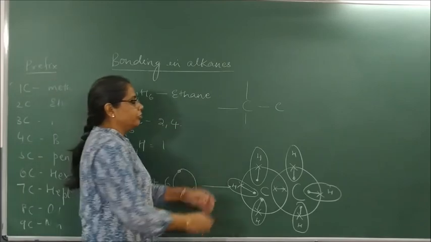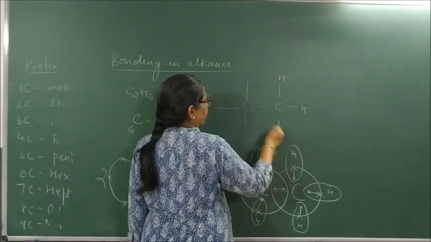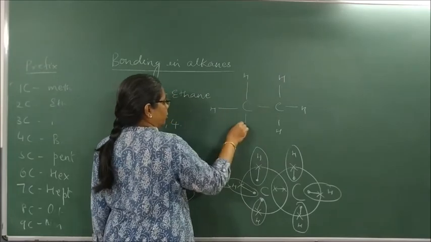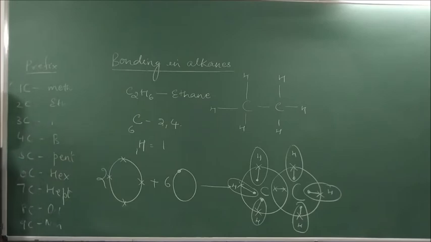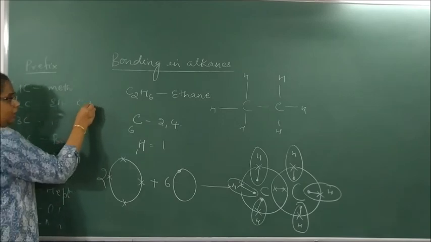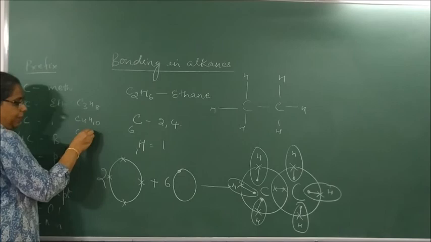So my final structure becomes what? H, H, H, H, H and H. So this is the bonding in ethane. Correct?